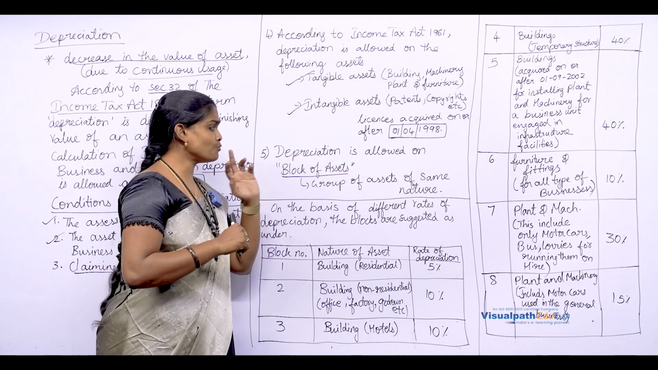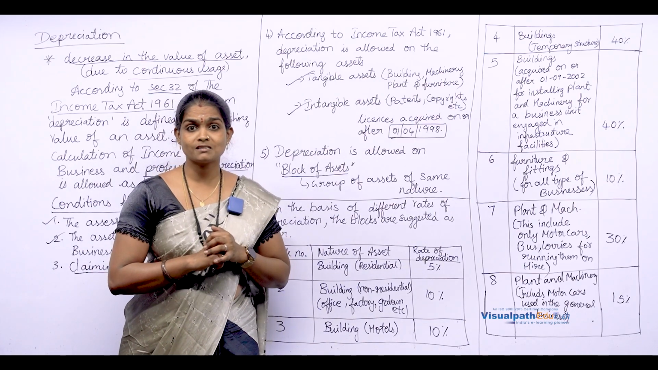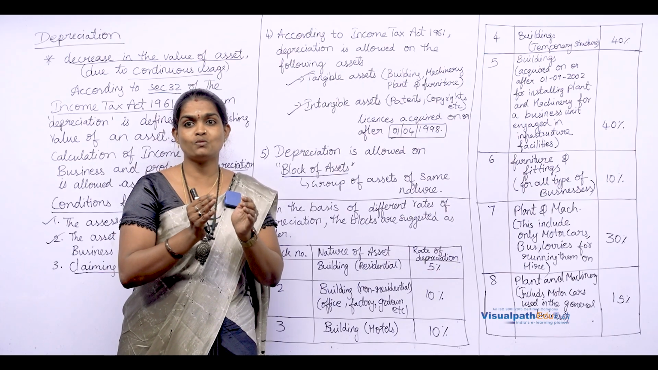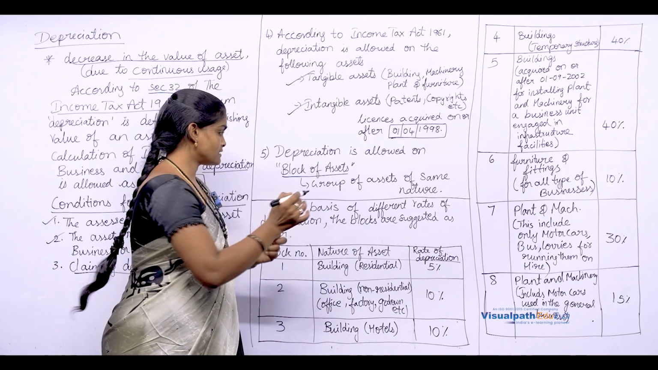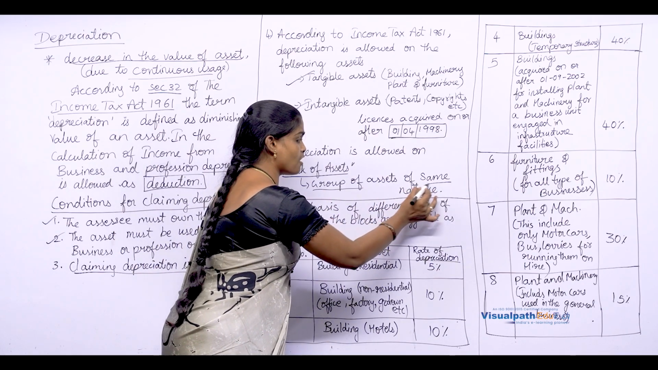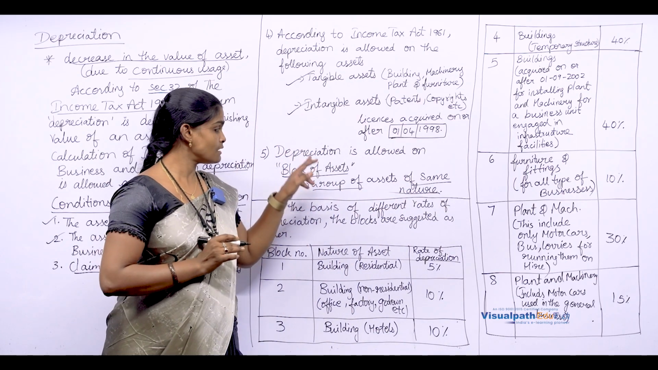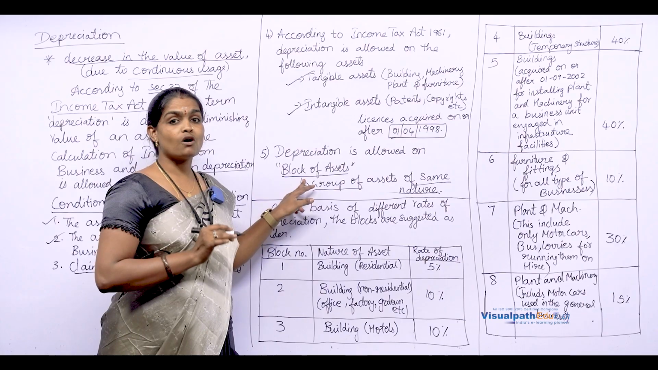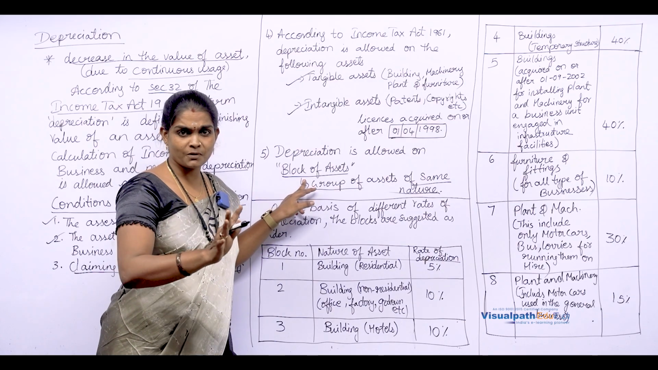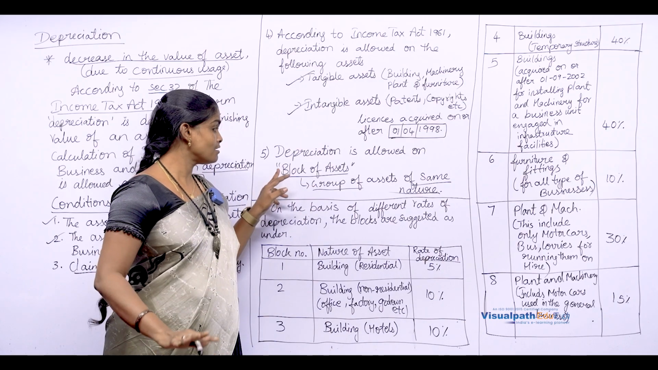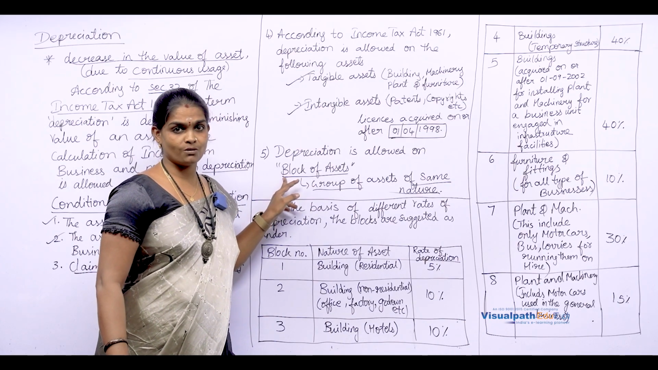Clear? Now, what do you mean by block of assets? A block of assets is nothing but a group of assets of similar nature. Group of assets of the same nature will be put together and called a block of assets. So, the Income Tax Act always says that depreciation will be allowed only on a block of assets, not individually. Clear?